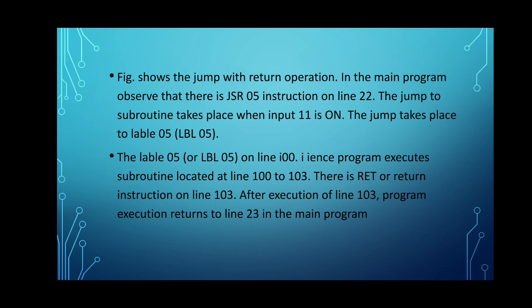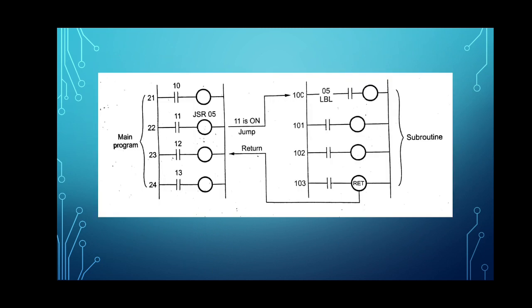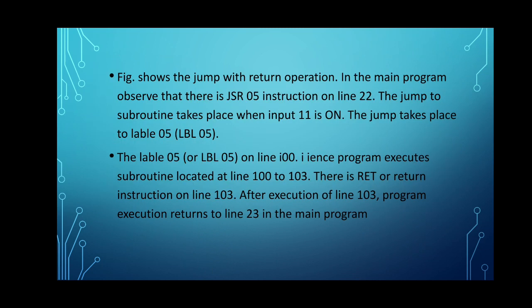The figure shows the jump with return operation. In the main program, observe that there is a JSR 05 instruction on line 22. The jump to subroutine takes place when input 11 is on. The jump takes place to label 05, that is LBL 05.